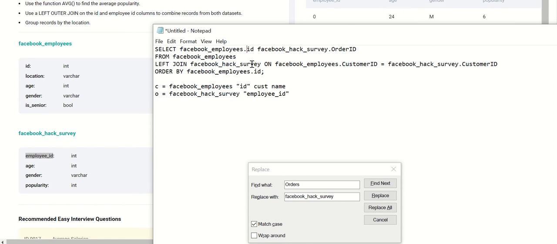Facebook. Join the second table on the first table. That's called just ID equals second table with the, oh man.